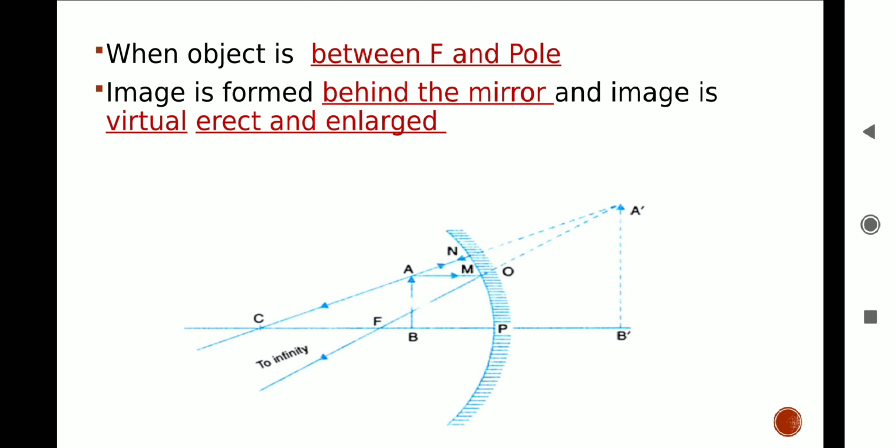These two rays are diverging. It means they move away from each other. They are not supposed to intersect on the left side of the concave mirror.